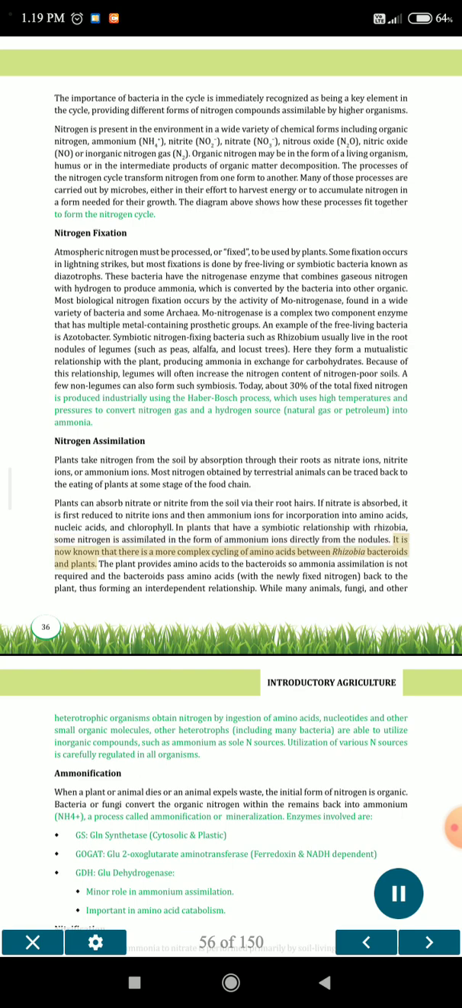It is now known that there is a more complex cycling of amino acids between rhizobia bacteroids and plants. The plant provides amino acids to the bacteroids, so ammonia assimilation is not required, and the bacteroids pass amino acids with the newly fixed nitrogen back to the plant, thus forming an interdependent relationship. While many animals, fungi, and other heterotrophic organisms obtain nitrogen by ingestion of amino acids, nucleotides, and other small organic molecules.